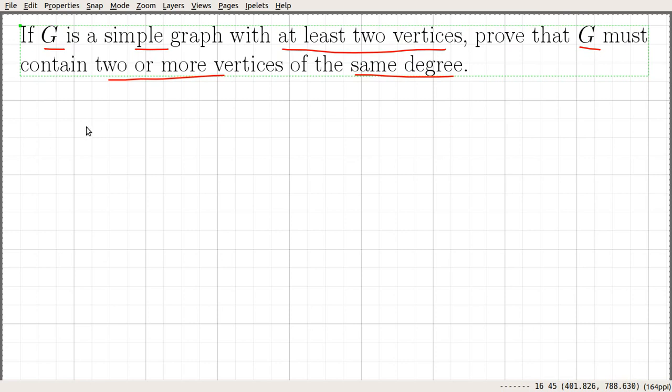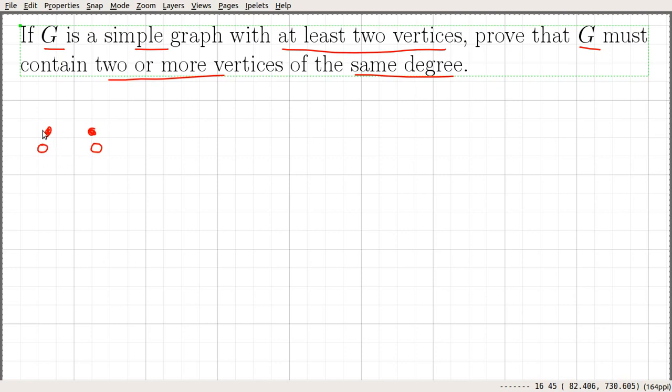Before proving this statement, let me go through one or two examples to get an understanding of it. Let's consider a null graph with 2 vertices, and look into the degree of each vertex. The degree of this vertex is 0, and this vertex is 0.